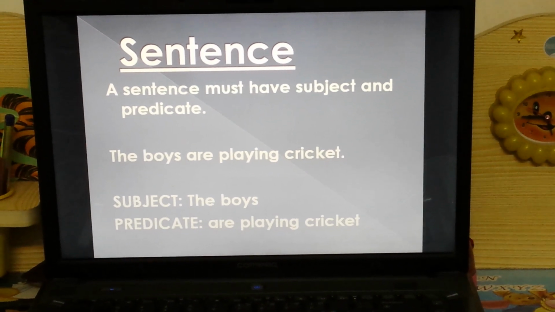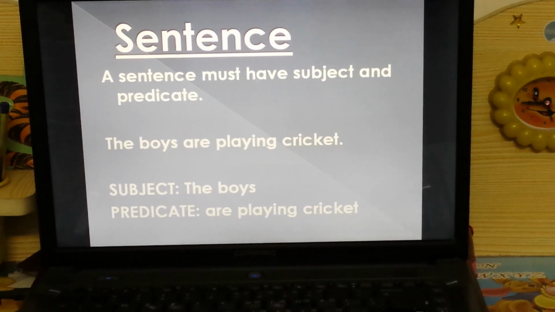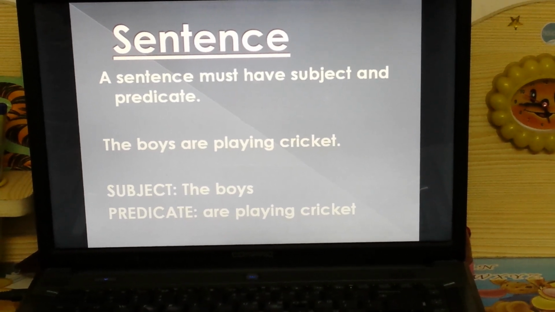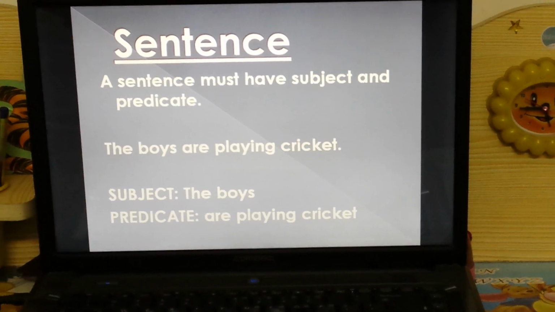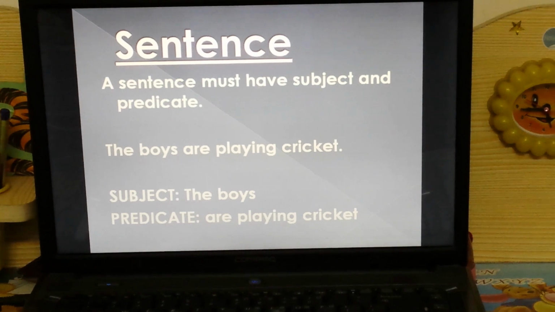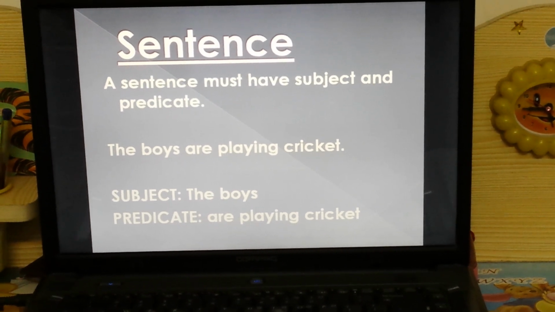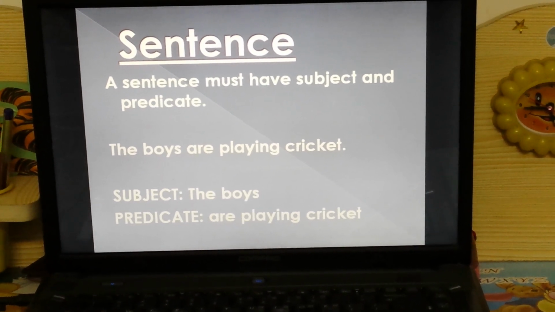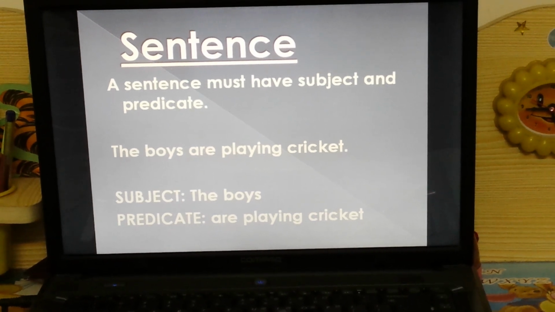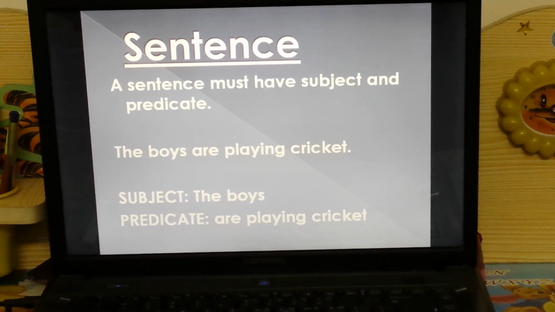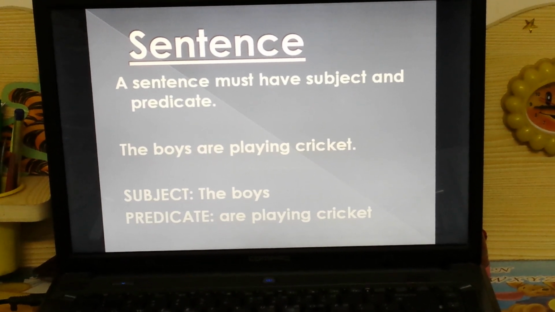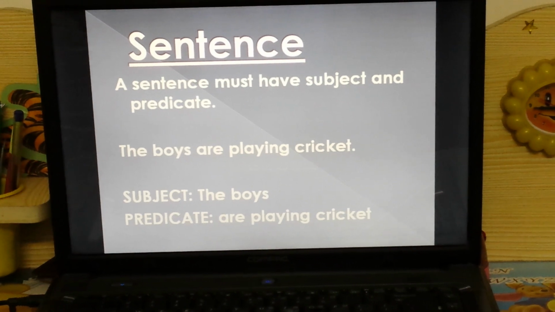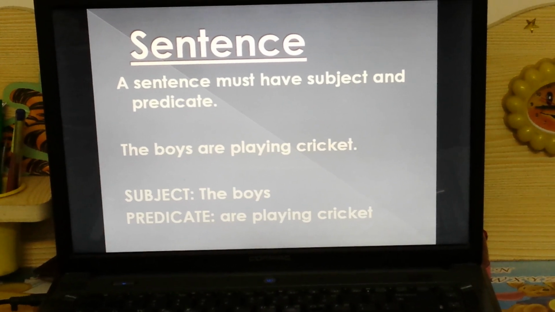A sentence must have a subject and a predicate. Now you must be thinking what is a subject and what is a predicate. So check it out with the help of an example. See the example: The boys are playing cricket. Now what are we talking about? We are talking about boys.